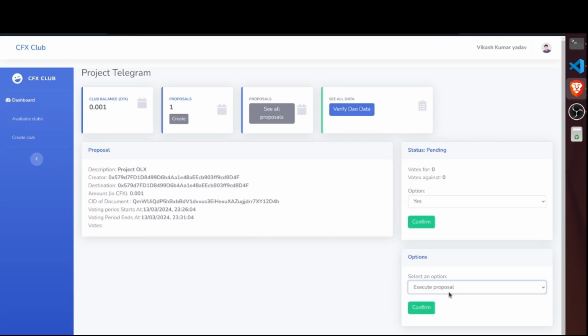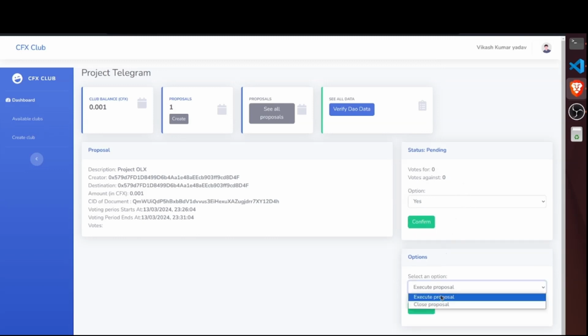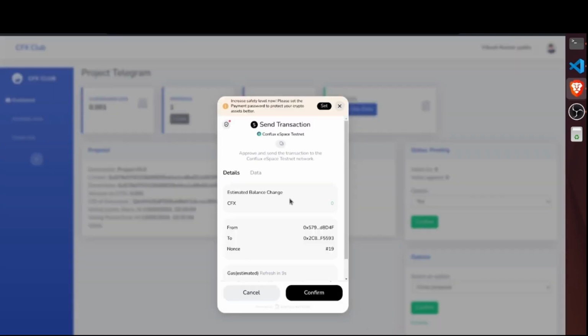Once voting is complete, the outcome determines the next step. If the for votes are greater than the against votes, the proposal can be executed. If not, the proposal can only be closed. In my case, the for votes were fewer than the against votes, so I wasn't able to execute it. Instead, I closed the proposal, and the transaction confirmed its closure on-chain.